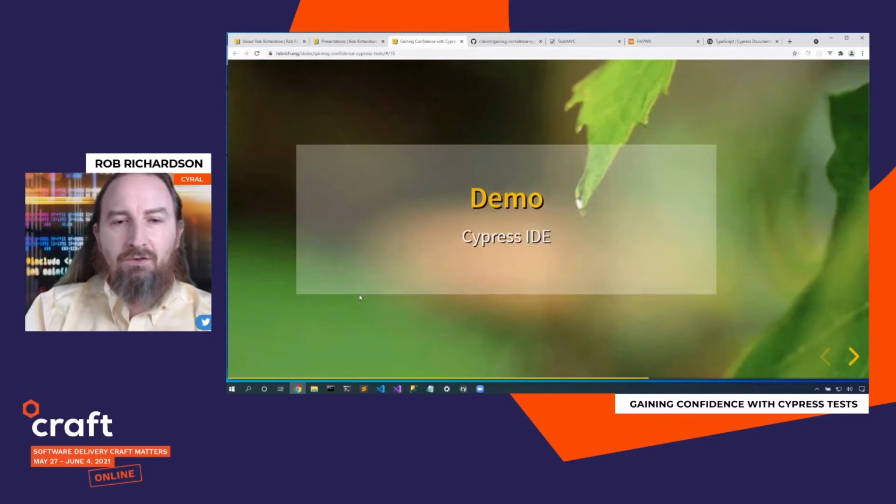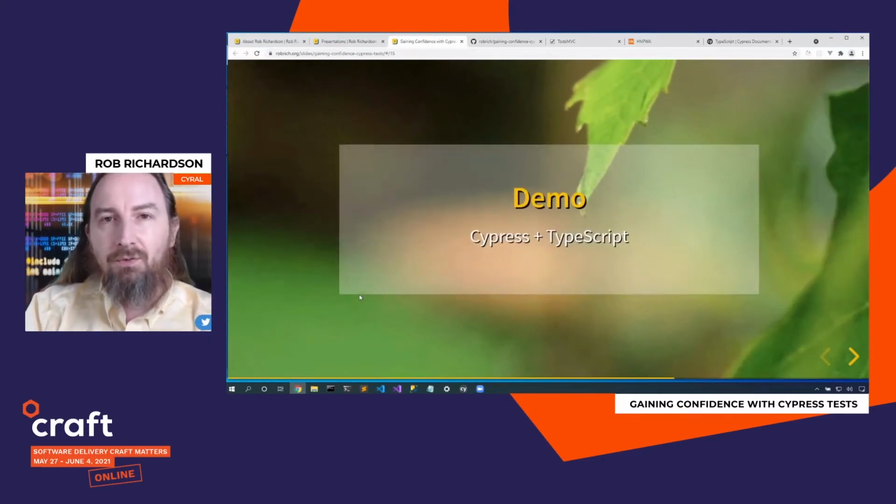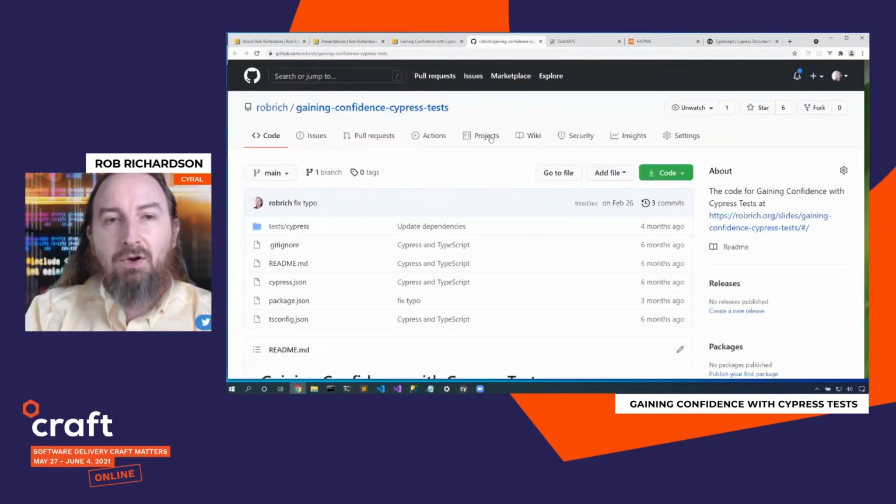Let's dig in now to a little bit of the code. By default, Cypress will run with JavaScript, but in the code example that I used TypeScript. You can grab this code on GitHub, go to github.com/robrich/gaining-confidence-with-cypress-tests, or go to robrich.org, click on presentations, and get there straight away.